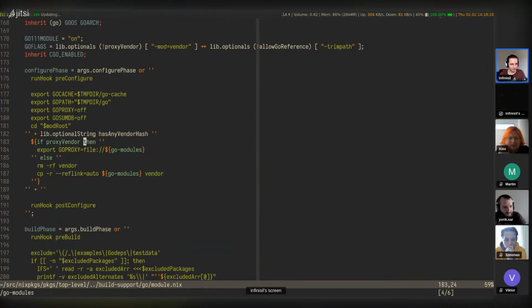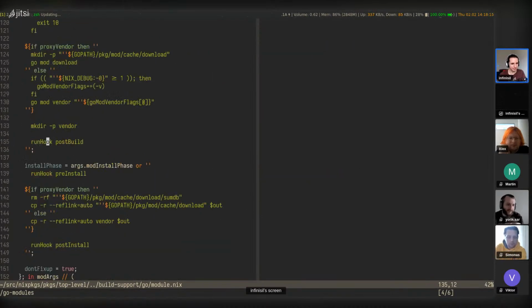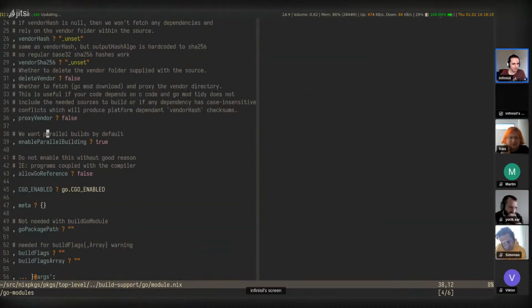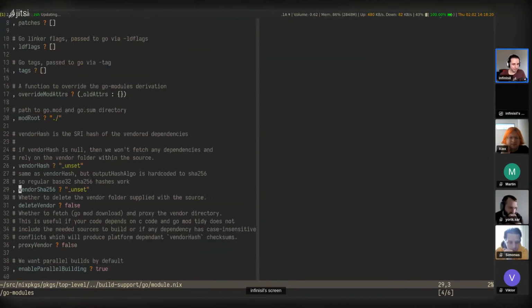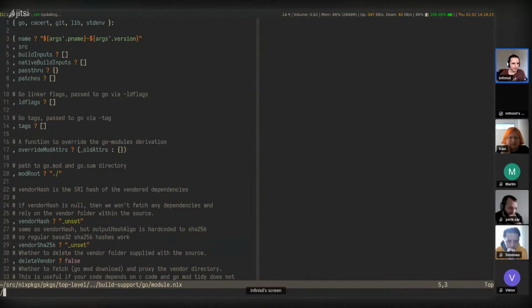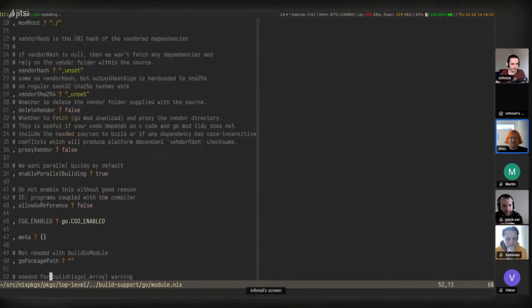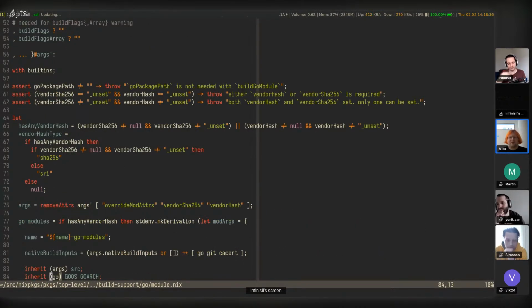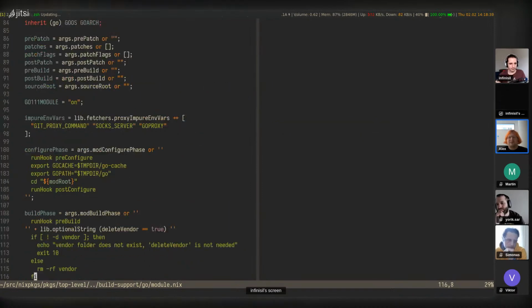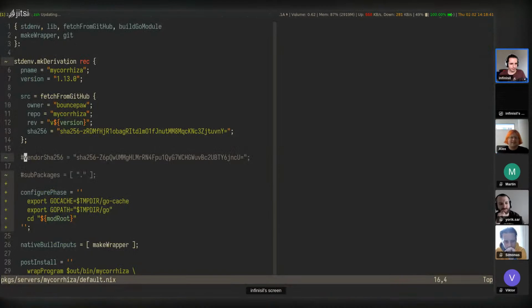Well, then I guess we need to dig a bit more into it. We have proxy vendor. Is proxy vendor set by default? I don't know. So it is a fairly laborious process, I'm just realizing. On the high level, what does this vendoring derivation do, and how does it do it without the network access during building? Or does it have one? So here we can see the vendor SHA-256. And yeah, actually that's a good point.